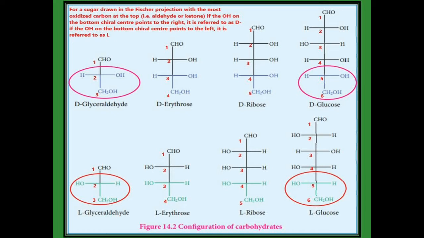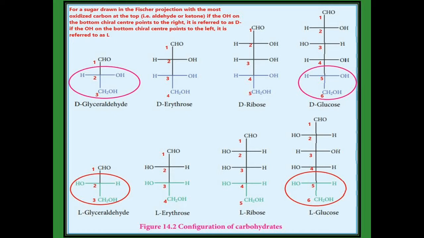So the second carbon is a chiral carbon. In this one, the most oxidized carbon, meaning the aldehyde or ketone, is present at the top. Then we have to consider the OH group on the chiral carbon alone. Which one is the chiral carbon? The second carbon is the chiral carbon. The OH group is present on the right-hand side.